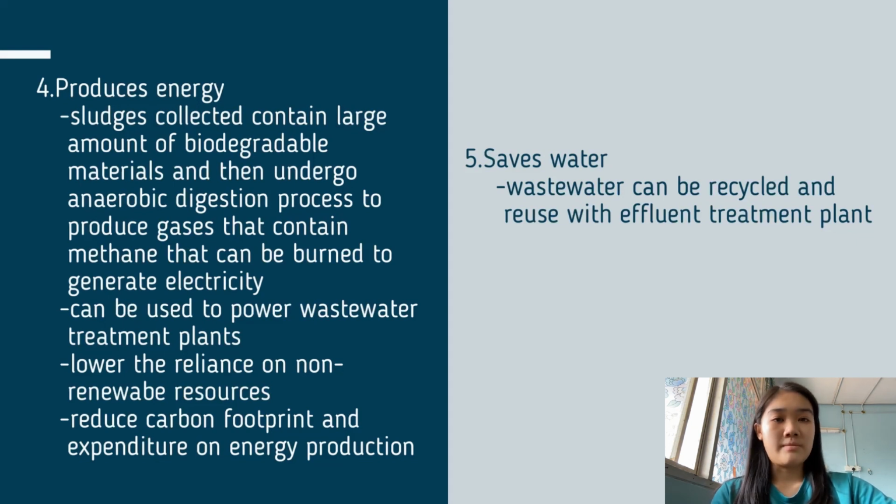During the wastewater treatment process, sludges that contain large amounts of biodegradable materials are collected. The sludges then undergo an anaerobic digestion process to produce gases that contain a large amount of methane that can be burned to generate electricity. The generated electricity can be used to power the wastewater treatment plants. With this, the reliance on non-renewable resources such as fossil fuels is lowered, and the carbon footprint and expenditure on energy production could also be reduced.